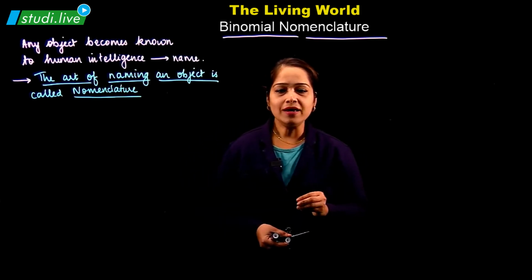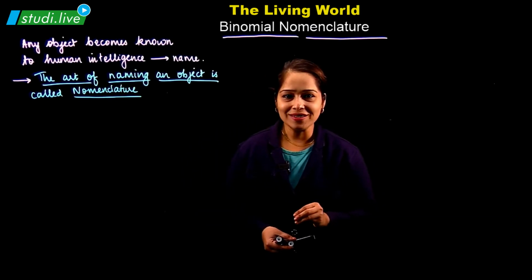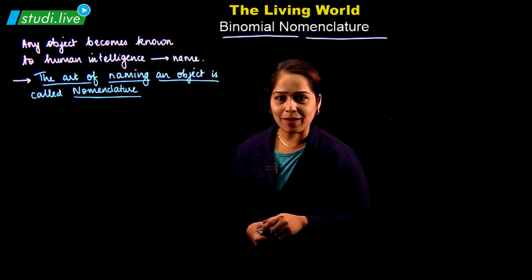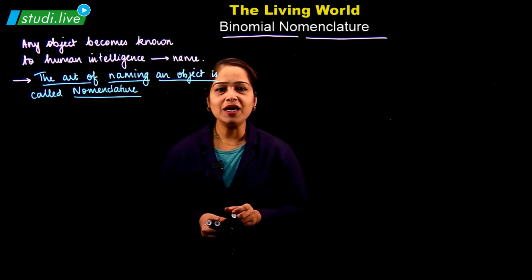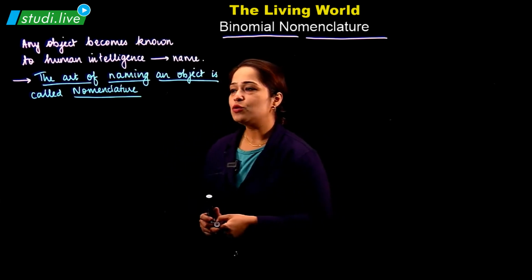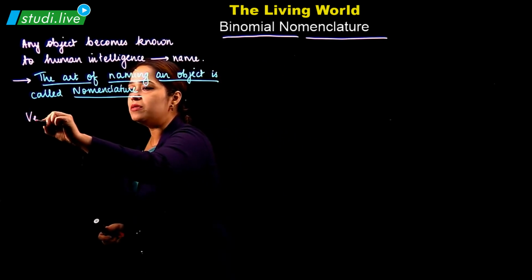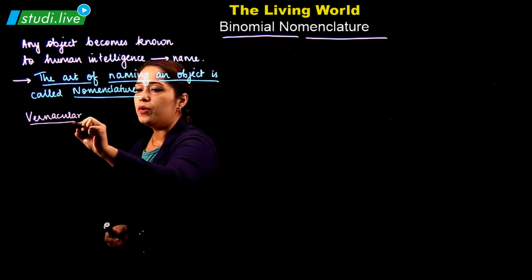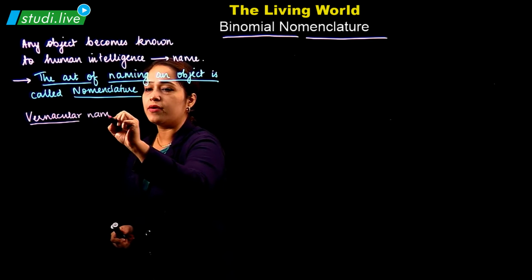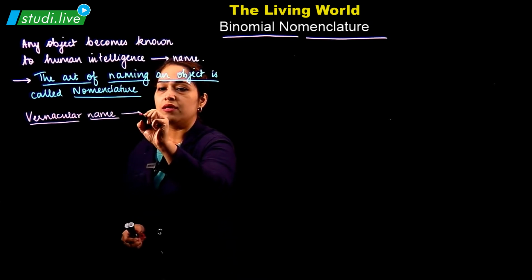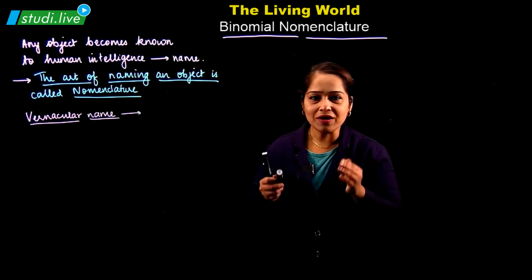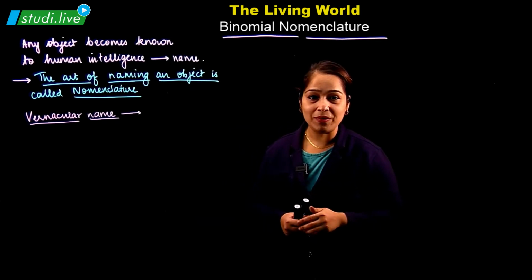Now, the earlier or old system of nomenclature was nothing but the vernacular names. Vernacular names means the common names given to a particular object, animal or plant in a particular region by local people.